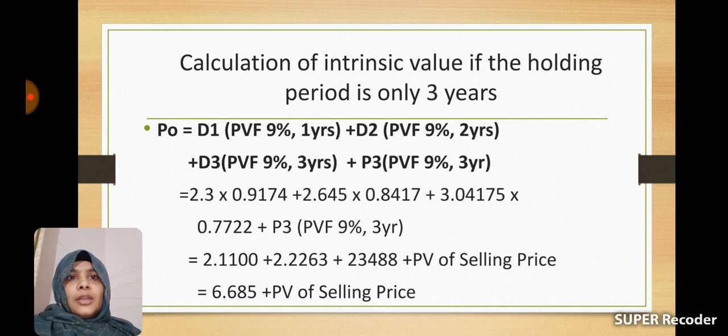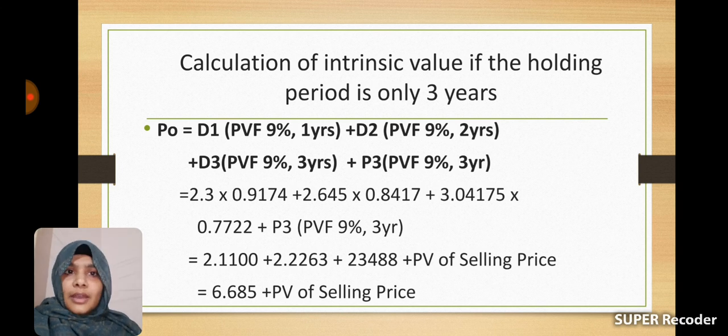We have already calculated the present values of dividends: 2.11 plus 2.2263 plus 2.3488. The total of these three is 6.685. We need to add the present value of the selling price to it. Then we will get the intrinsic value of the share if the holding period is 3 years.